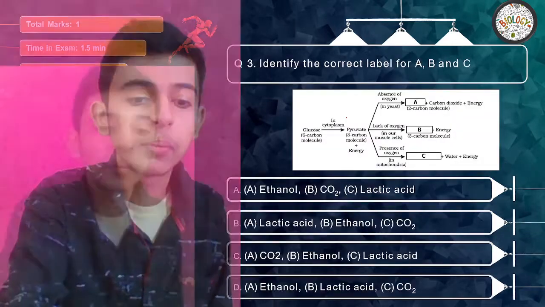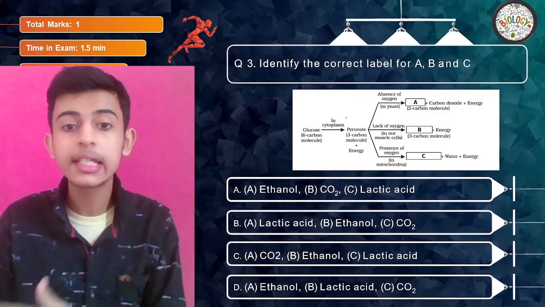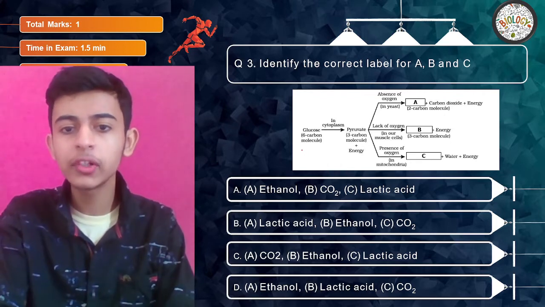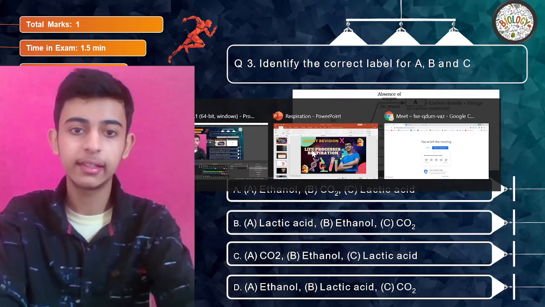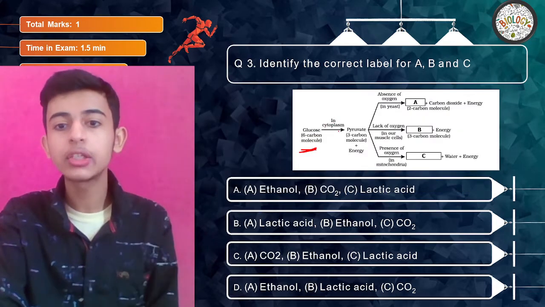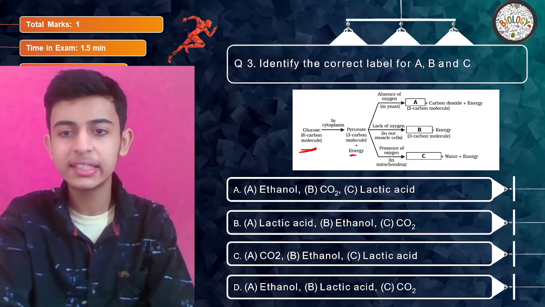Alright, so now identify the correct label for A, B, and C. So first it's saying glucose. Glucose is a 6-carbon molecule in cytoplasm. It gets converted into a 3-carbon molecule plus some energy is released, right?